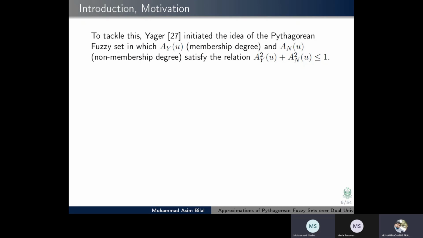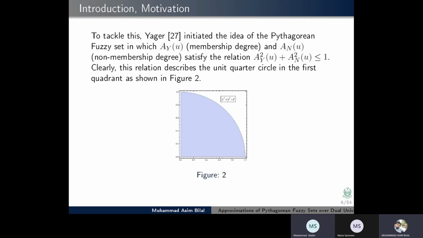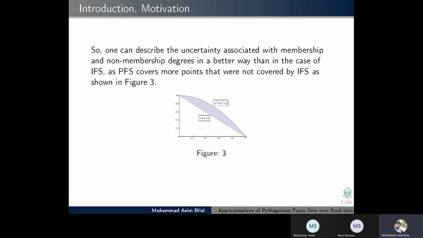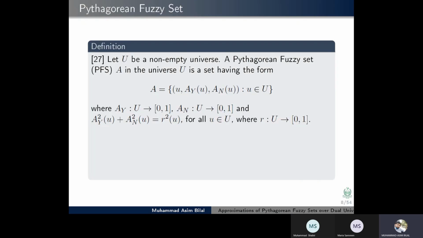A_Y squared plus A_N squared must be less than or equal to 1. Clearly, this relation describes the unit quarter circle in the first quadrant as shown in the figure. So one can describe the uncertainty associated with the membership degree and the non-membership degree in a better way than in the case of IFS, as PFS covers more points than were covered by IFS as shown in the figure. Definition of Pythagorean fuzzy set.